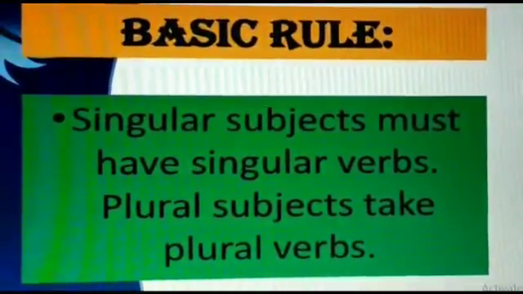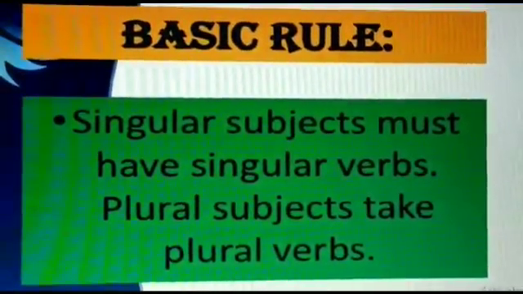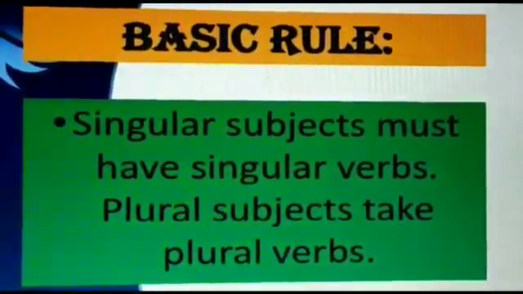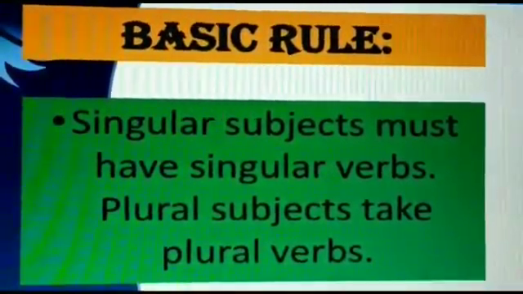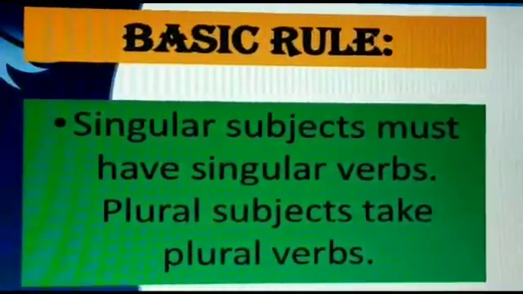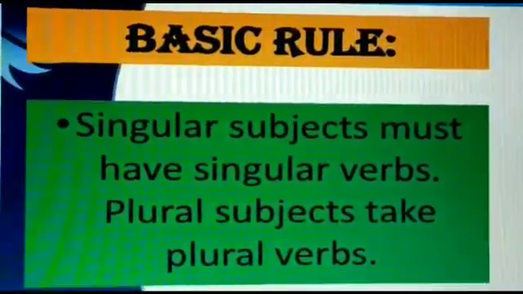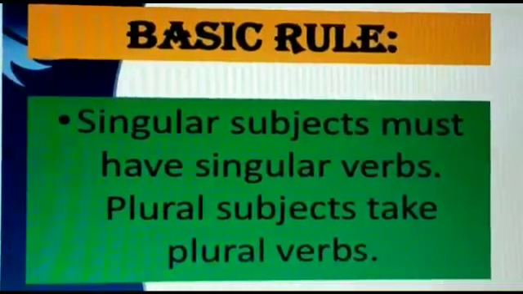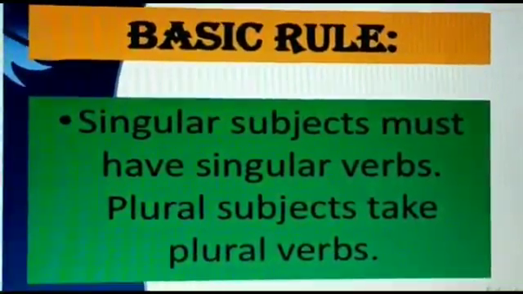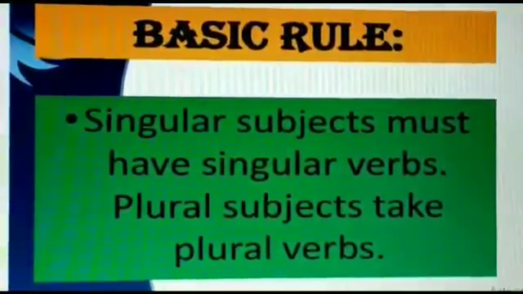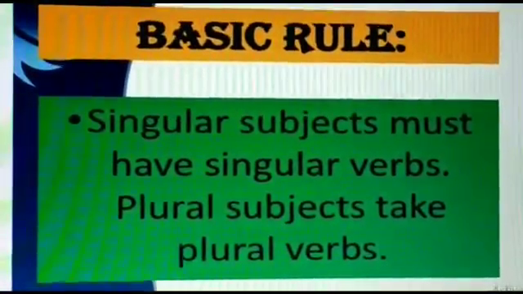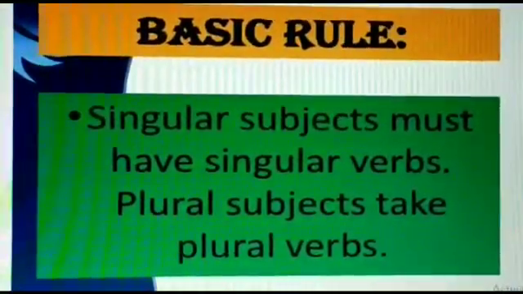And if I say hens lay eggs, the subject in the sentence is plural, so the verb should also be plural. When you and I are used in a sentence, we always use a plural verb. For example, you are happy today. You type with your eyes closed. Amazing. I swim very well.